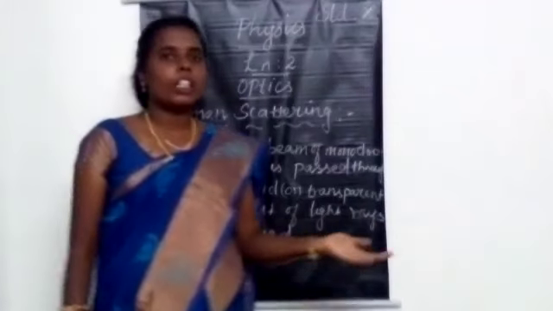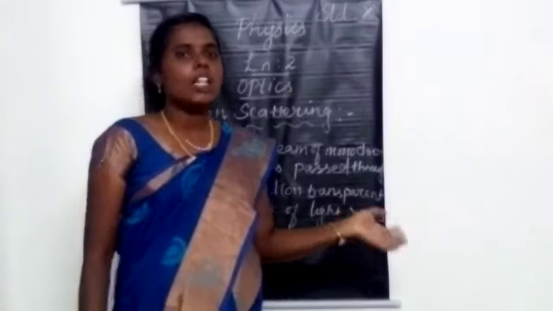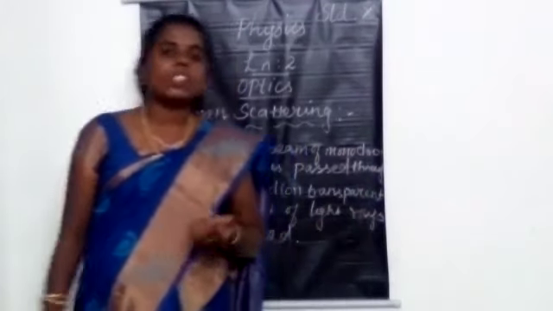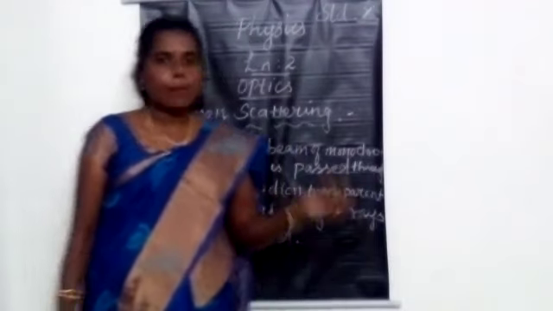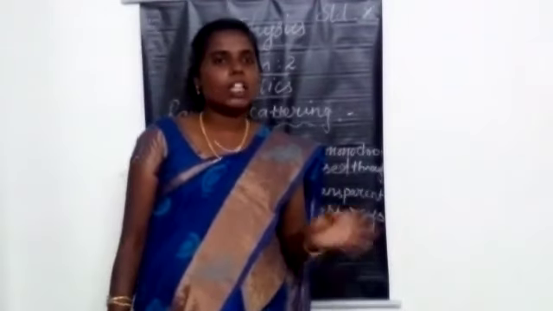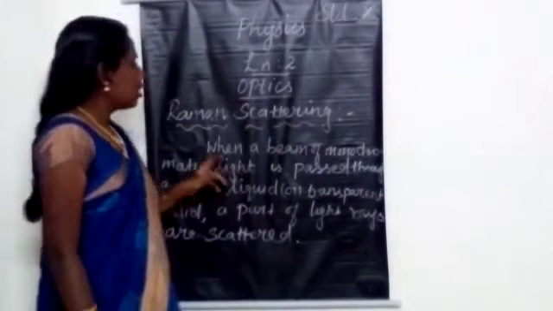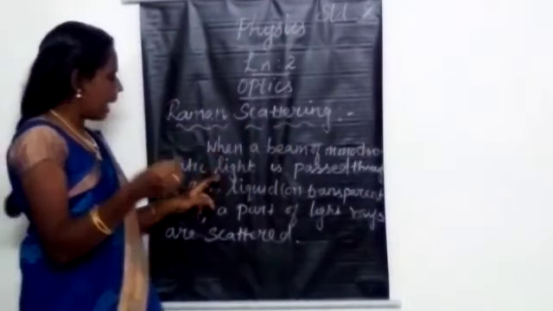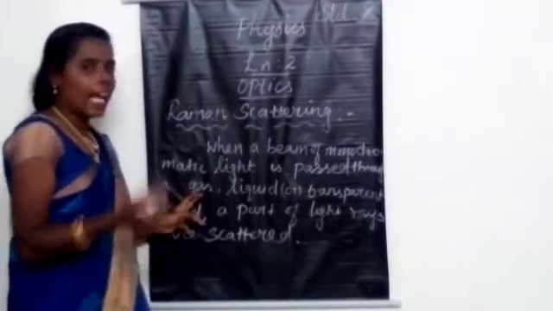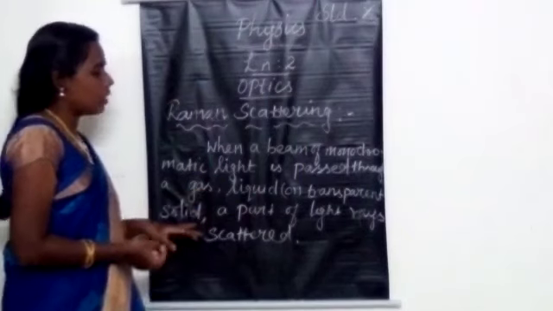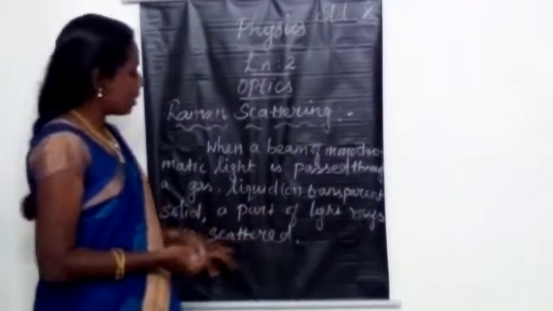Next we are going to learn Raman scattering. In the year 1928, Sir C.V. Raman discovered this type of scattering, which is called Raman scattering. What he observed was that when a beam of monochromatic light is passed through a gas, liquid or transparent solid, parts of the light rays are scattered.